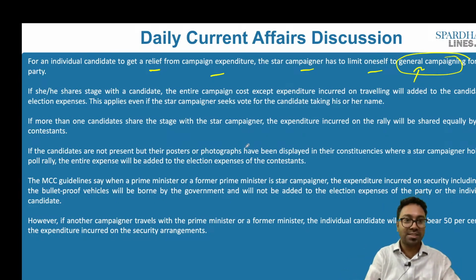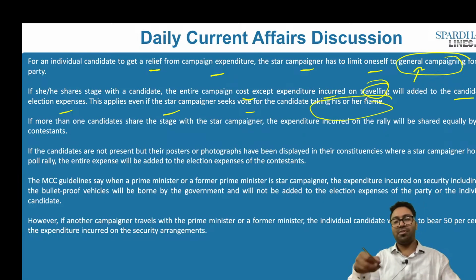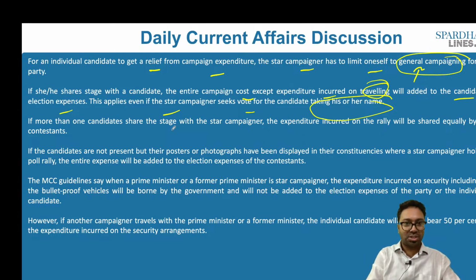If he or she shares stage with the candidate, the entire campaign cost except expenditure incurred on traveling will be added to the candidate's election expenses. This applies even if the star campaigner seeks votes for the candidate taking his or her name. So if he is taking his or her name, or if he has a presence on that particular stage, that can also become an exemption. If more than one candidate shares the stage with the star campaigner, the expenditure incurred on the rally will be shared equally by the contestants.